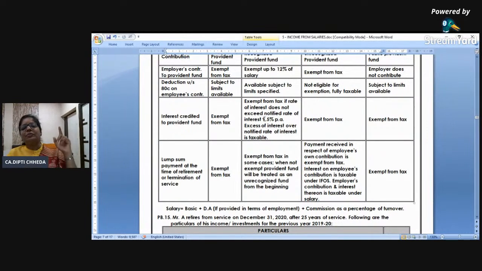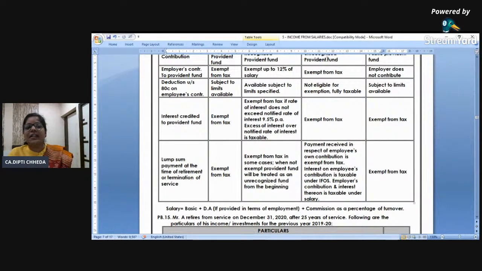Interest is exempt up to 9.5%. If it is 12%, remaining 2.5% taxable. And on maturity, normally it is exempt. There are some googlies, but not important in your syllabus now. ये सबसे dangerous game है.